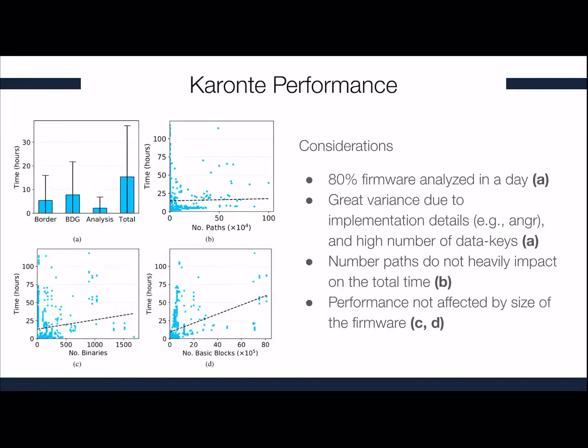Finally, we measured KARONTE's performance, and as we can see in figure A, 80% of the firmware samples were analyzed in a day, and they also show a great variance, which we found to be due to some implementation details. For instance, angr in some cases would take up to 7 hours to build the CFG. Also, as we can see from figure B, the number of paths does not heavily impact the total time. And as we can see from figures C and D, the performance is not greatly affected by the size of the firmware.